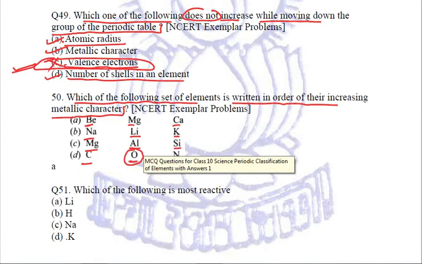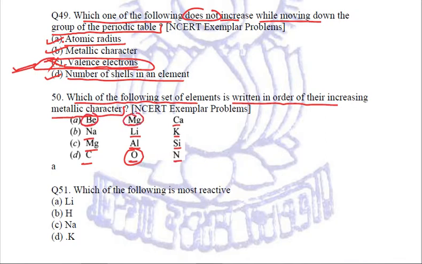And the right answer that we have seen there was the increasing metallic character will be beryllium, then magnesium, then calcium. Why is it so? Because they all belong to the same group in which beryllium comes first, then magnesium, then calcium. It is 2, 2, magnesium is 2, 8, 2 and calcium is 2, 8, 8, 2.